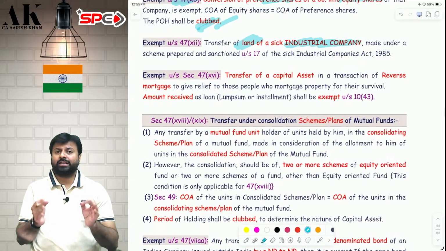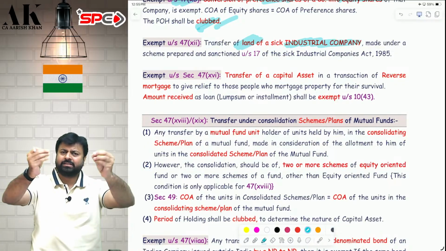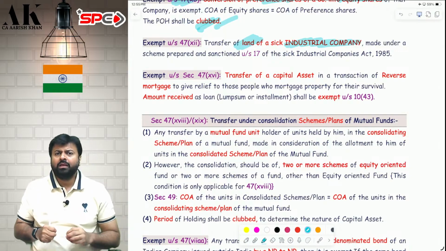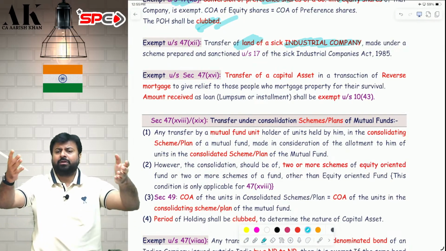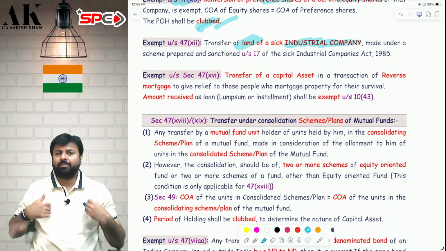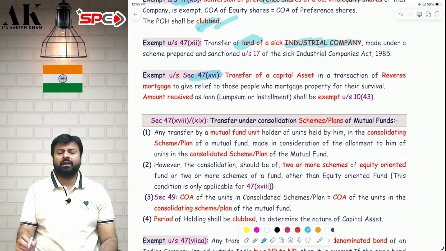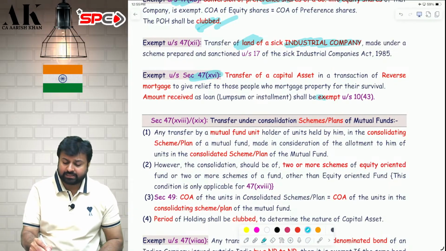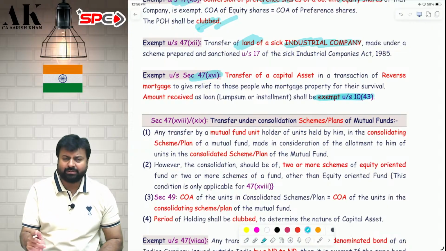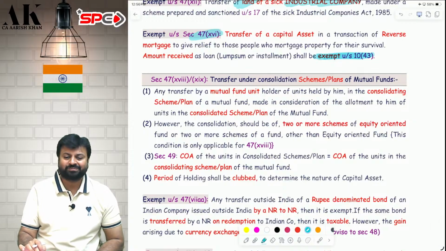Next one, reverse mortgage scheme. Suppose I am a senior citizen, I go to the bank and mortgage my property and tell the bank, please take my property, give me monthly income. This is how the reverse mortgage scheme runs. You give the property and take in return some income. Whatever property I have transferred in reverse mortgage is exempt under section 47(16). And whatever money you receive in return, installment or lump sum, is also exempt under section 10(43). That is also not subject to tax. I hope it is clear to all of you.